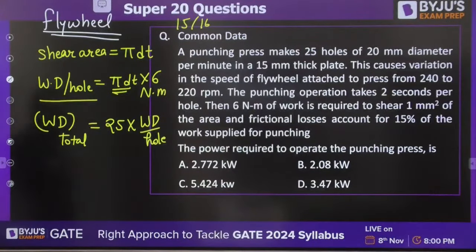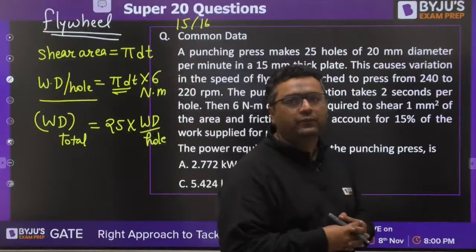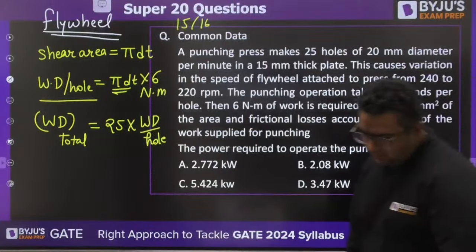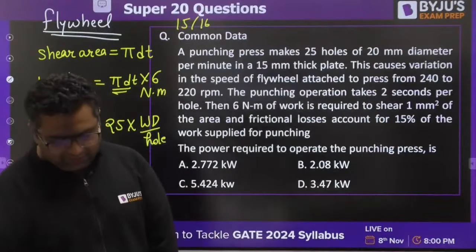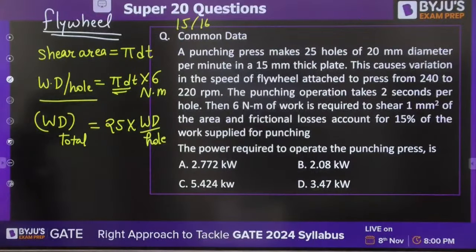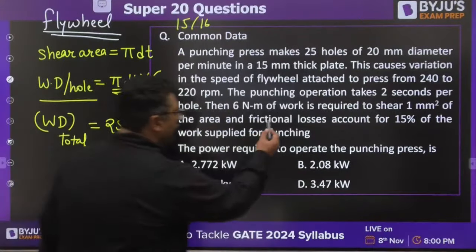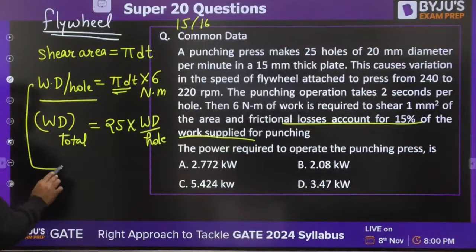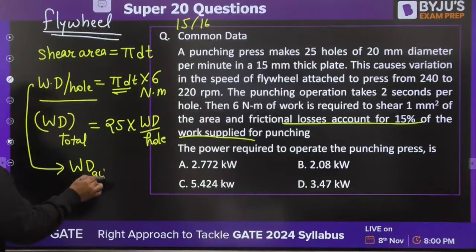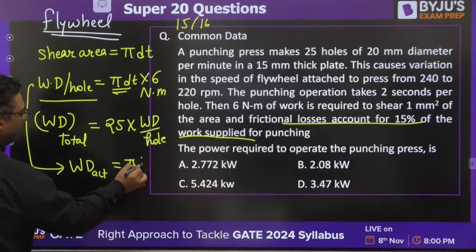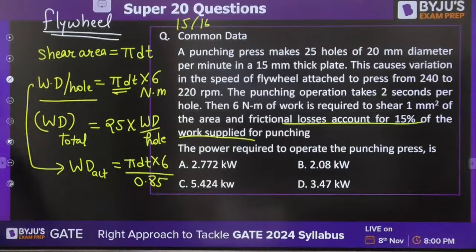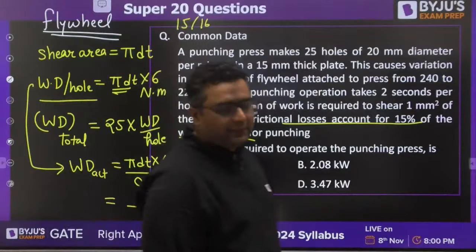Okay. So just try this. Vineet is saying C to be the answer. No, Vineet, you have made some mistake. They have also mentioned frictional losses amount of 15% of work supplied. So whatever work you are doing, the actual work done will be this pi dt into 6 divided by 0.85. Okay, that would be the real work done. Now try to solve it.